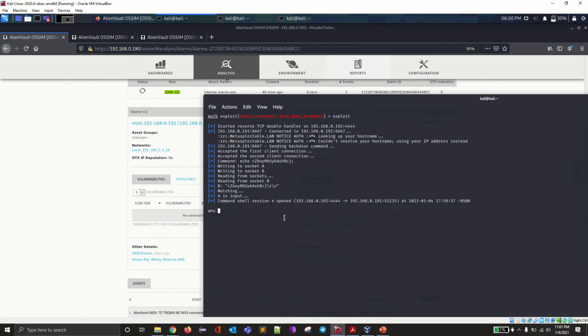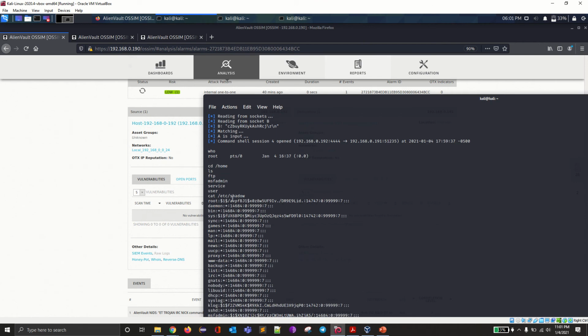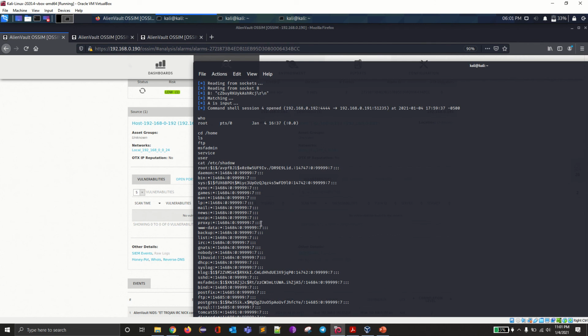Just to check whether we are in or not, just type whoami, and this is the root user. If you go to cd /home, then we can get the usernames, and if we want to get some passwords, we can type cat /etc/shadow. Then we can get the hashed passwords, which are encrypted, and by decrypting this one we can get the plain text of the passwords.